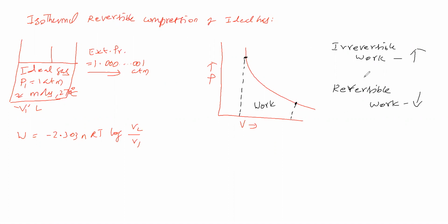Now the reversible path work done and irreversible path work done are different. Therefore, work done in isothermal compression of an ideal gas comes under path function, we can say. Even expansion also comes under a path function only.